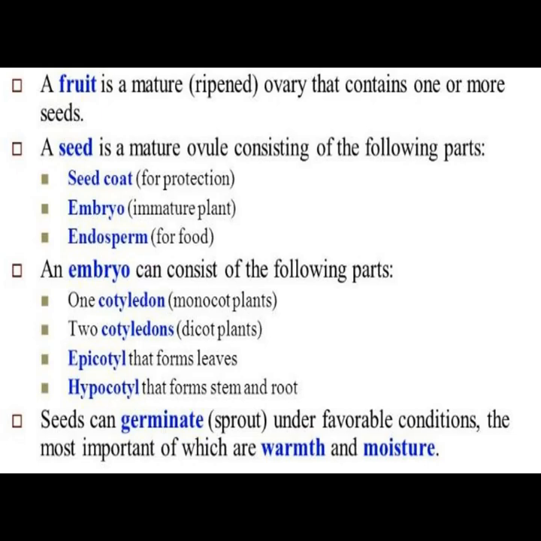An embryo can consist of the following parts: 1 cotyledon in the case of monocot plants, 2 cotyledons in the case of dicot plants, epicotyl that forms leaves, hypocotyl that forms stem and root. Seeds can germinate under favorable conditions, the most important of which are warmth and moisture.